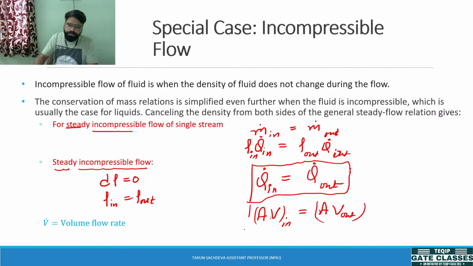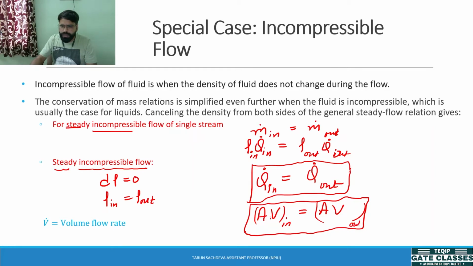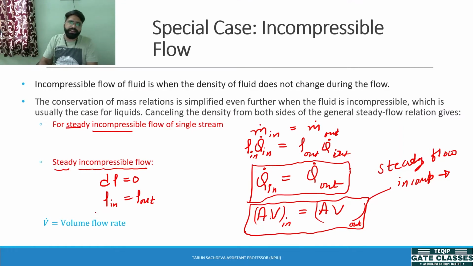This is the equation which you have studied, A1 V1 equals A2 V2. This is a very general equation which you have come across till your 12th. So this is valid only for steady and incompressible flow processes. So the flow should be steady and incompressible.